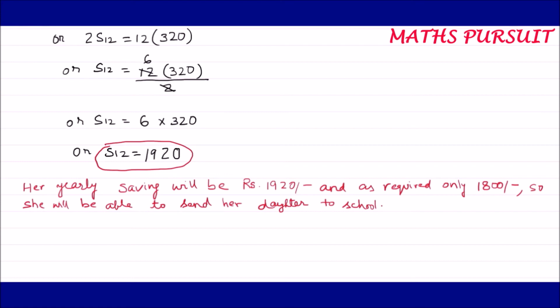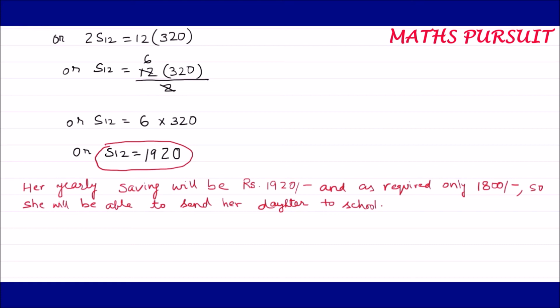This is very simple and very straightforward. I tried to determine the arithmetic progression, and I used the tabular form to put those arithmetic progression figures or sequence figures, and then I took the help of the arithmetic progression formula, and then the sum of arithmetic progression formula, and I was able to derive the sum of the total savings for the whole year.